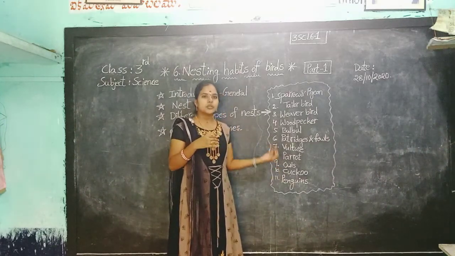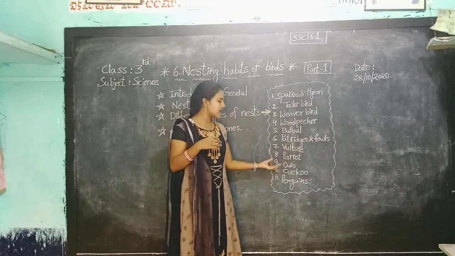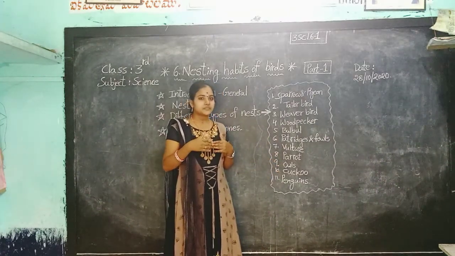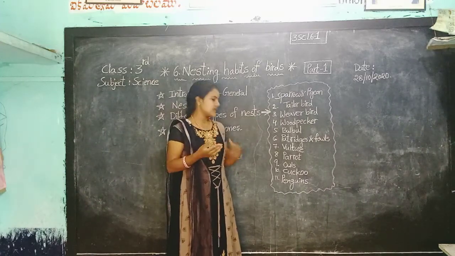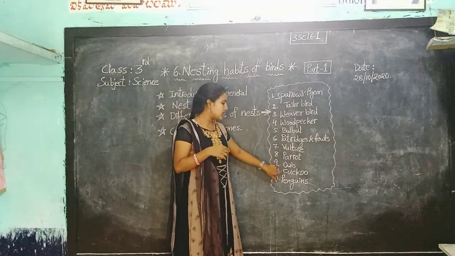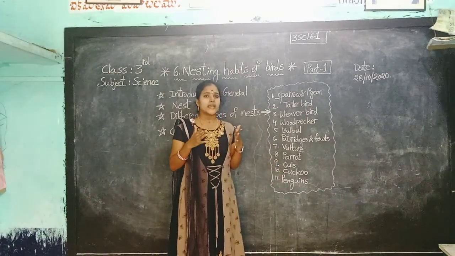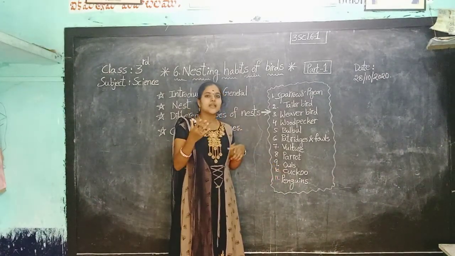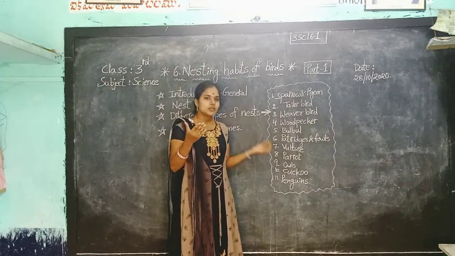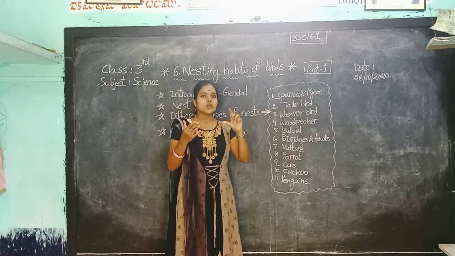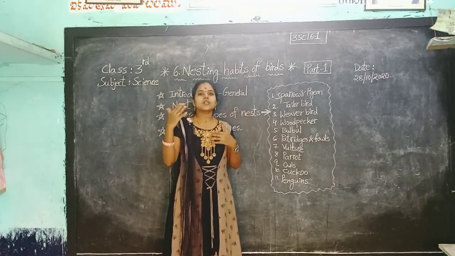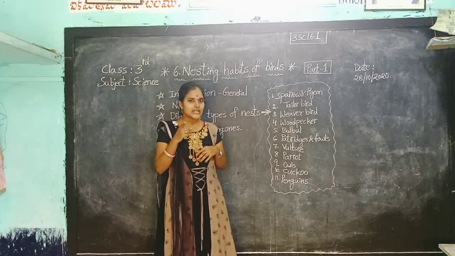So the cuckoo birds are also like crows. Cuckoo is very lazy, so the cuckoo bird does not build its own nest. It lays eggs in the crow's nest and the crow hatches the cuckoo's eggs. So the cuckoo's young ones also look like crows. Okay, children, did you get the point?